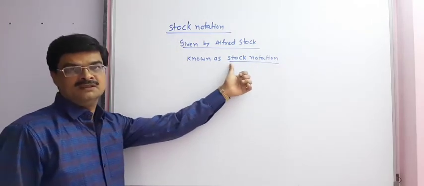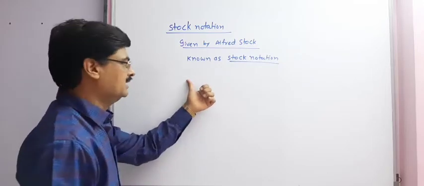What is stock notation? Simply, how can we understand?